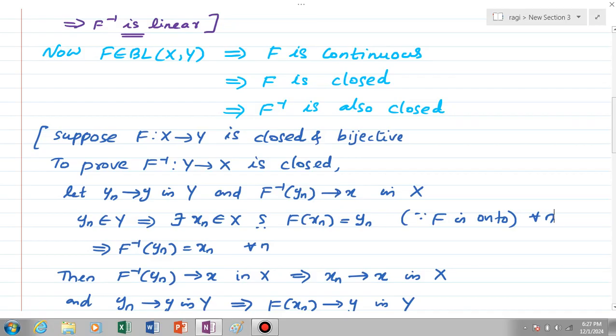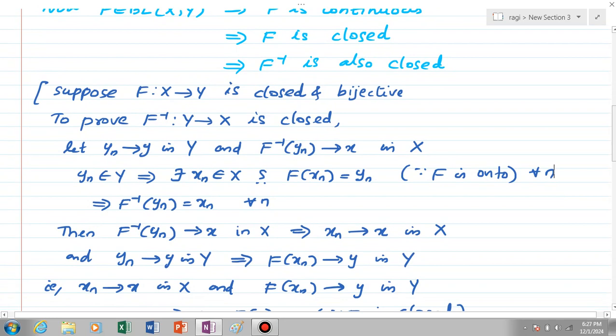We have the sequence yn, an element of Y. Since f is onto, there exists xn, an element of X, such that f of xn equals yn for every n. That means f inverse of yn is equal to xn for every n. Then we have chosen yn such that yn converges to y and f inverse of yn converges to x in X. So f inverse of yn converges to x in X means xn converges to x in X, and yn converges to y in Y means f of xn converges to y in Y.